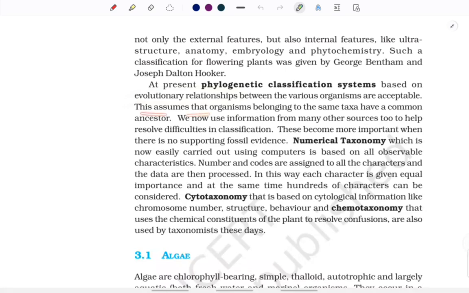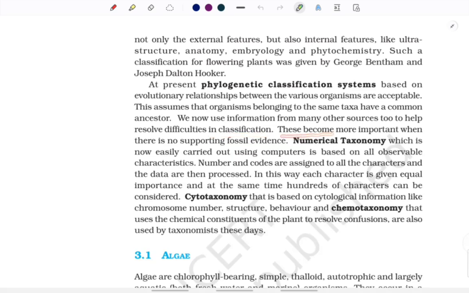This assumes that the organisms belonging to the same taxa have a common ancestor. What does it assume? It assumes that if an organism belongs to the same taxa, it will have a common ancestor. We now use information from many other sources too to help resolve difficulties in classification. So not only this, but we also use information from other sources as well, so that we can resolve all the difficulties that we face when it comes to classification.